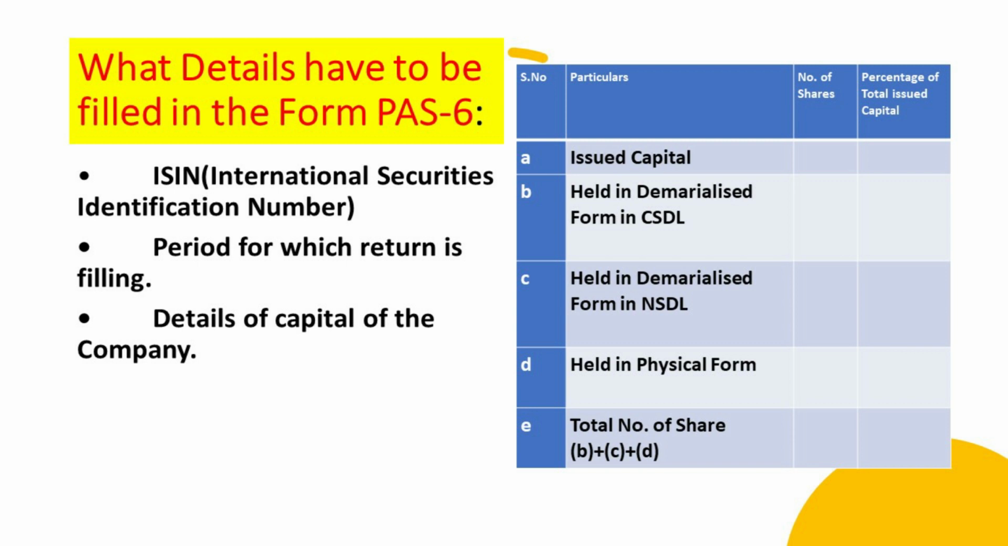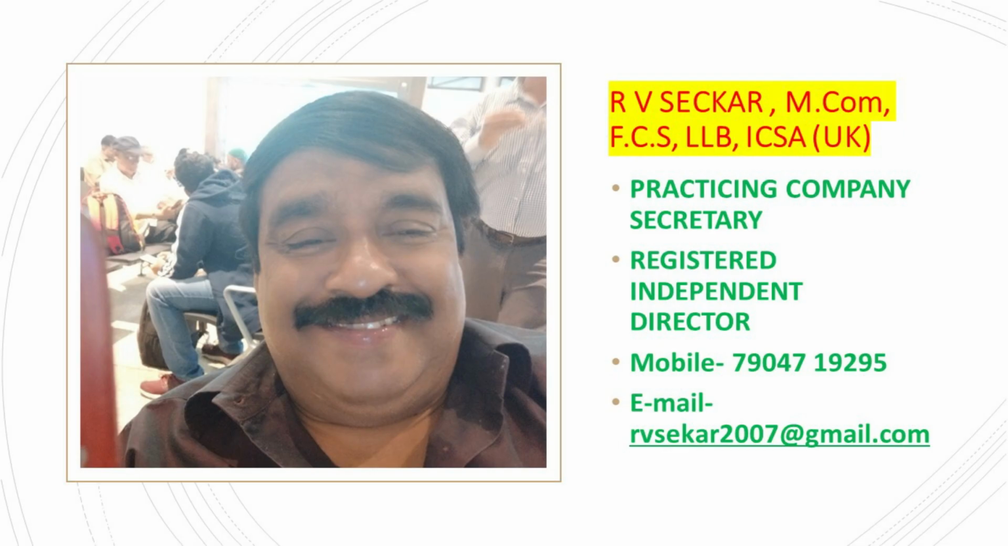ISIN, International Securities Identification Number, period for which return is being filed, details of capital of the company. This table has to be filled: serial number, particulars, number of shares, percentage of total issued share capital. A: Issued capital. B: Held in dematerialized form in CDSL. C: Held in dematerialized form in NSDL. D: Held in physical form. E: Total number of shares, B plus C plus D. Reasons for difference, if any, in A and E.